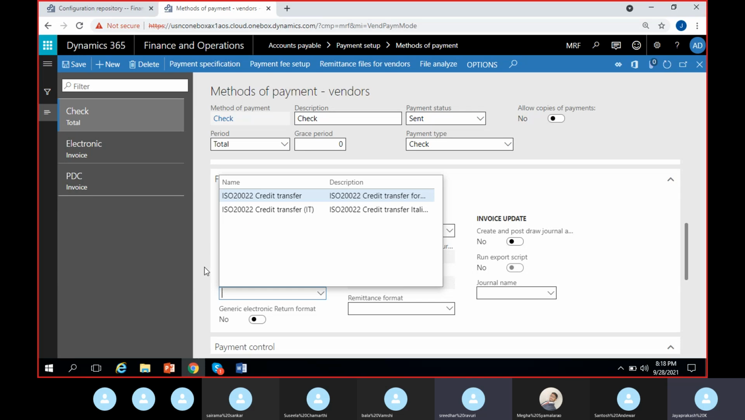There are also certain export formats that are specific to countries, which can be selected only when the legal entity address is selected as that country. Suppose for this legal entity we have selected US, right? So if we select the legal entity address as a particular country, and for that country you have any specific export format,